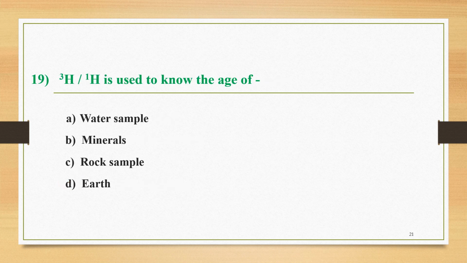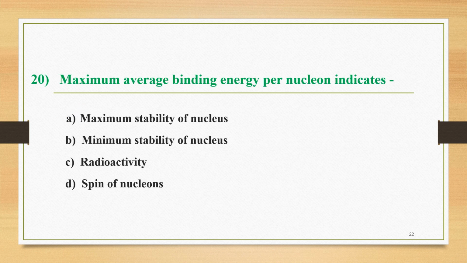The next question, number 19, is here. The ratio of tritium to hydrogen is used to know the age of what? The 4 options are: A, water sample; B, minerals; C, rock sample; and D, earth. The correct option among these 4 is option A, that is, this ratio is useful to find out the age of a water sample.